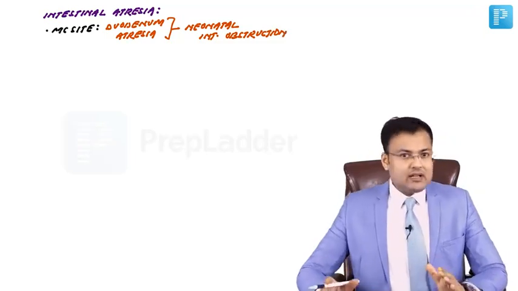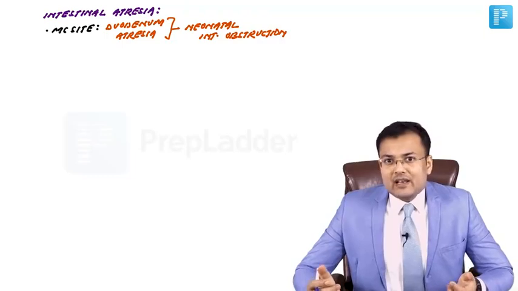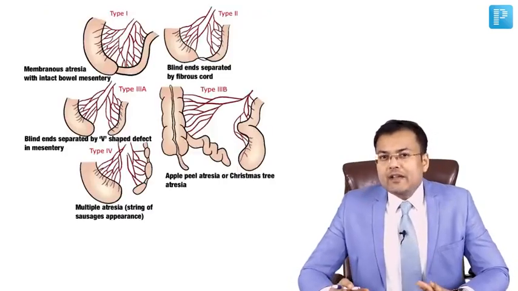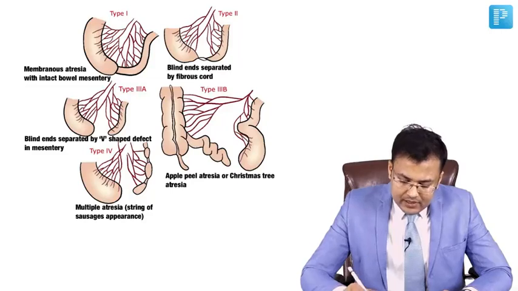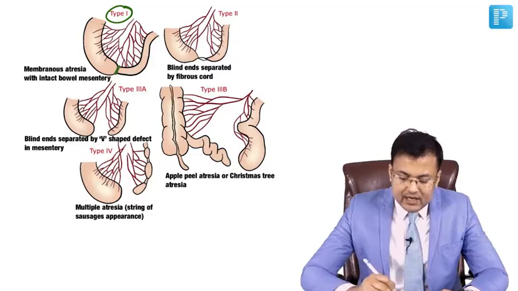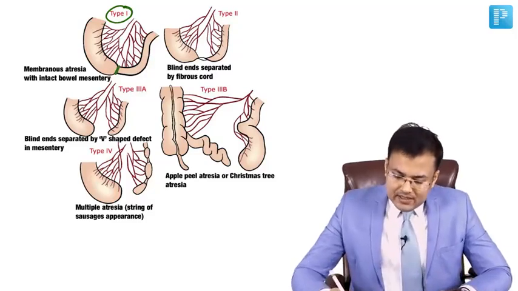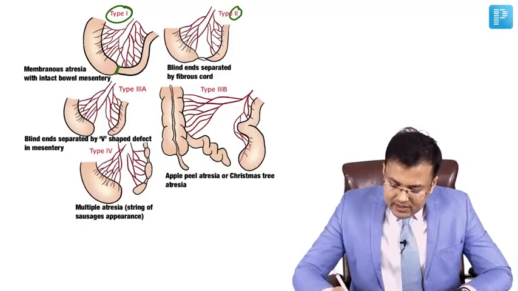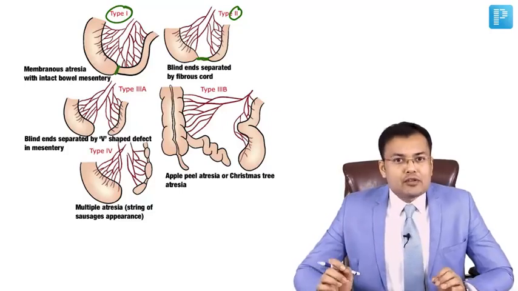After that, the questions are asked in relation to the classification of jejuno-ileal atresia. Here you can see 5 types of jejuno-ileal atresia. First, see what is type 1. In type 1, you are going to notice that there is membranous atresia with intact bowel mesentery. What happens in type 2? Here you can see the bowel ends are separated by a fibrous cord.